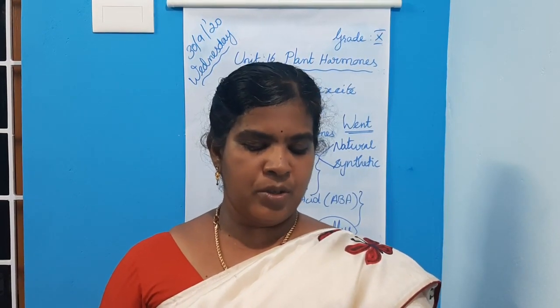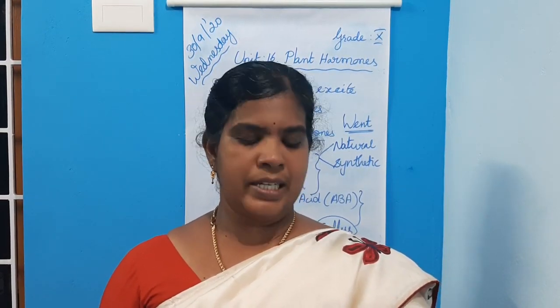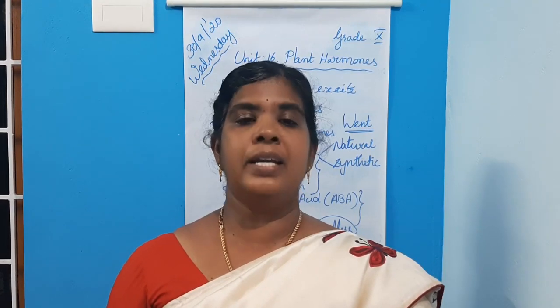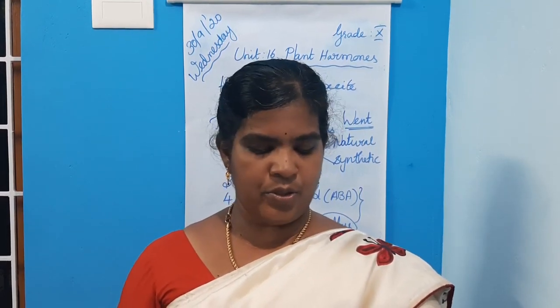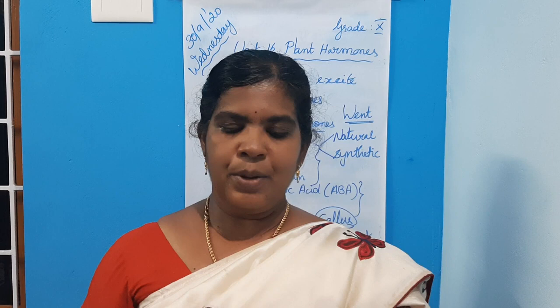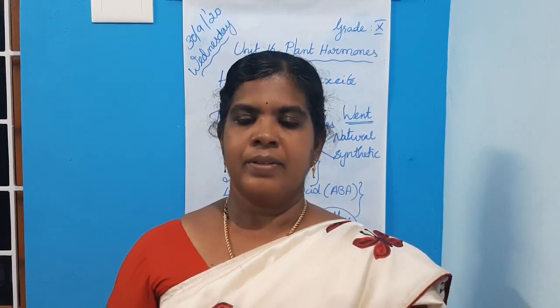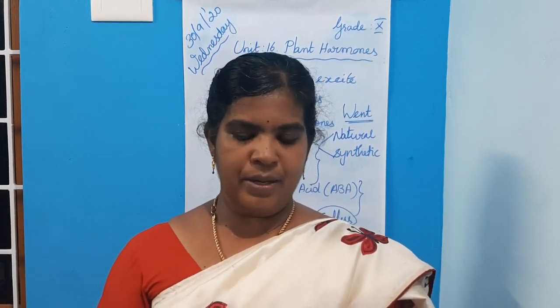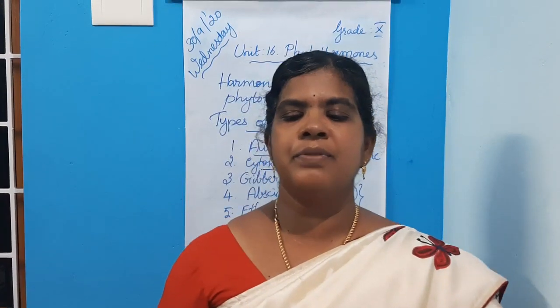Next you write two more questions. Write down the physiological effects of auxin, on page number 230, and mark the 5 points. Learn the 5 points. Next write down the physiological effects of cytokinin and mark the 5 points.